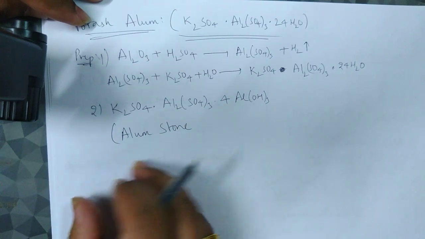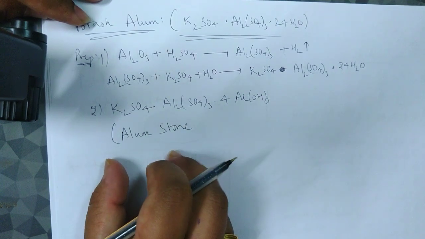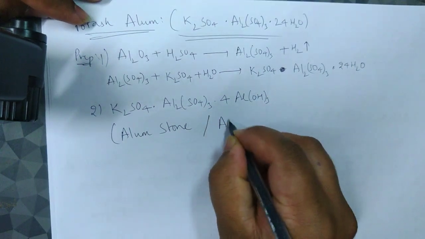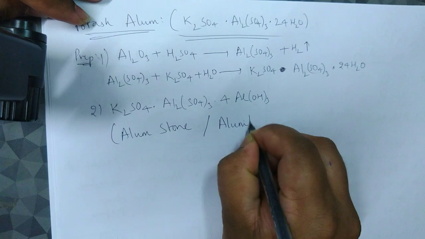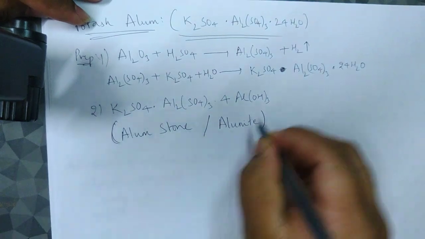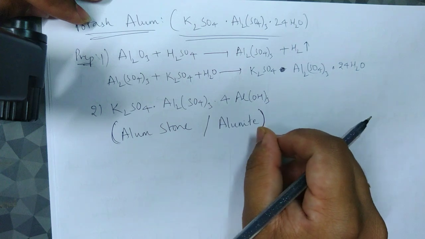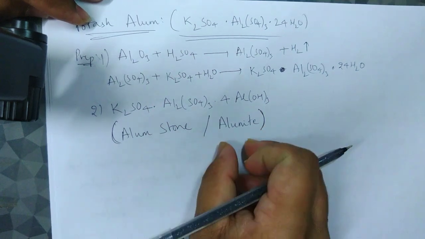Okay, it is called what? Alum stone. In fact, it is also called alunite. For advanced exams, they might ask this question: what is the formula of alum stone or alunite?